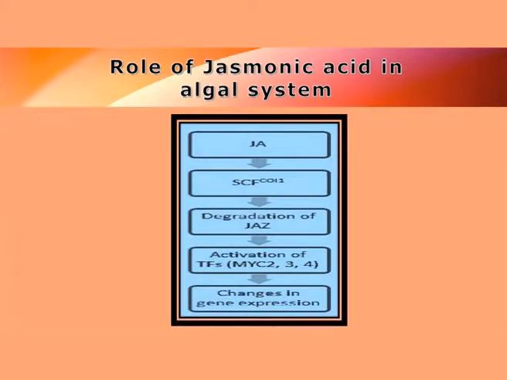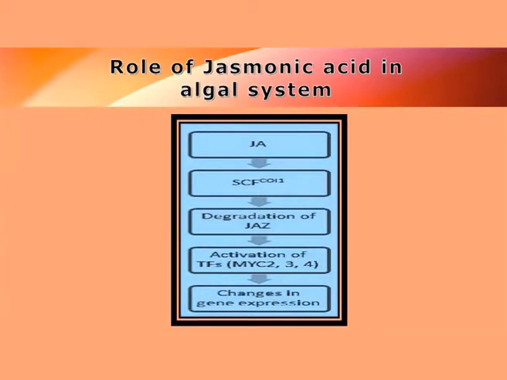And at the same time, this particular linoleic acid, which is an essential fatty acid, is also being produced within that particular algae as a result of this stimulation. And once this particular stimulation is over, the algae will show modification in gene expression. And because of the modification in gene expression, they can be tolerating insect or pathogenic invasion. And thereby we can say that the Jasmonic acid, which is trapped by the SCF receptor, once it is received, the stimulation of jasmonate is started inside.